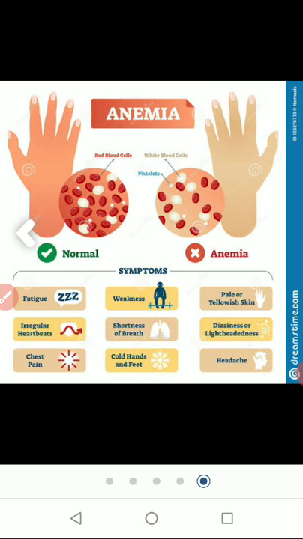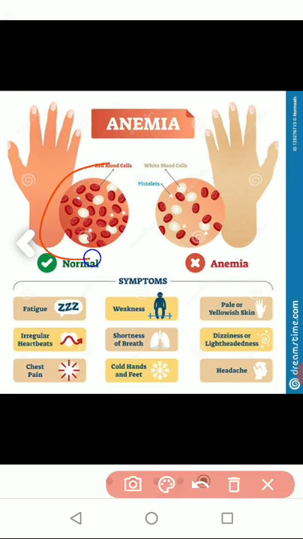See here, anemia. The normal hand, this is a normal condition in which there is lots of blood and lots of iron in the body, and this is the condition in which the iron is less.